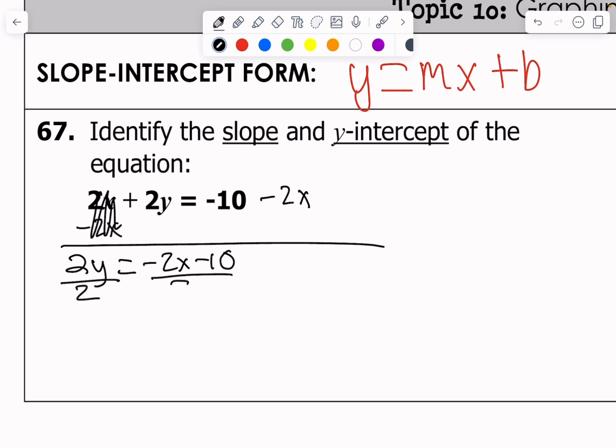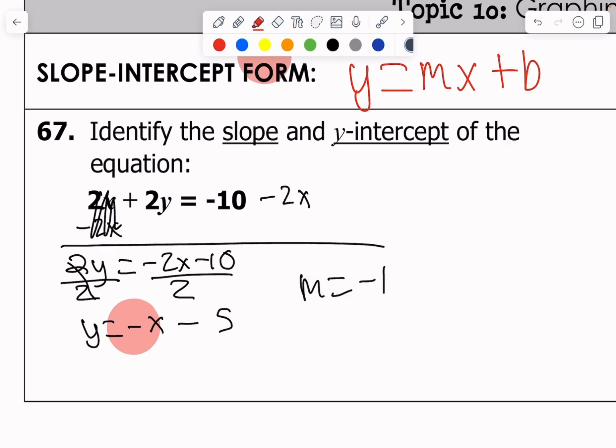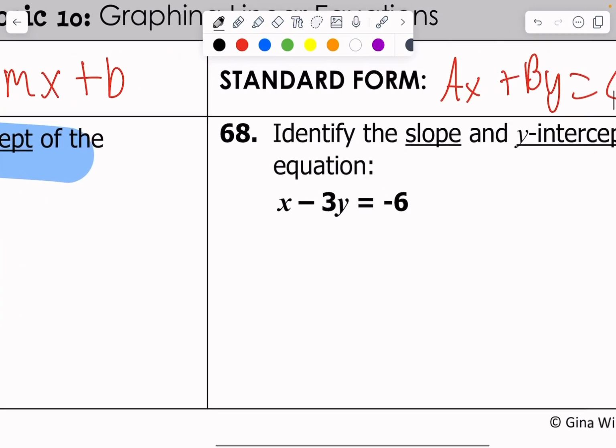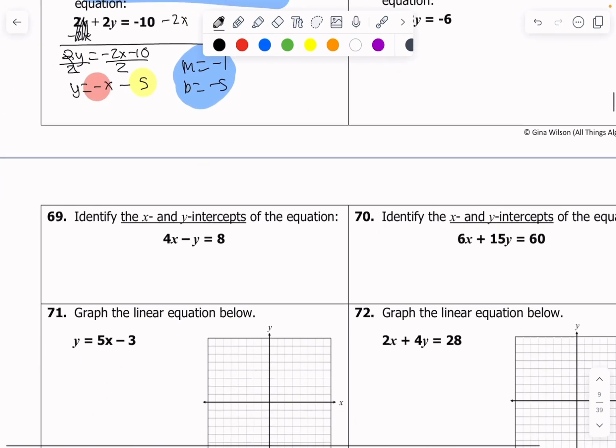Divide everything by 2, and we get y = -x - 5. From there, the slope is a hidden -1. So I can say m = -1, and my y-intercept is -5. And that's what it asked me to do. It says identify the slope and y-intercept. Well, there they are, right there. We're done, okay? You do the exact same thing for 68, just with different numbers.